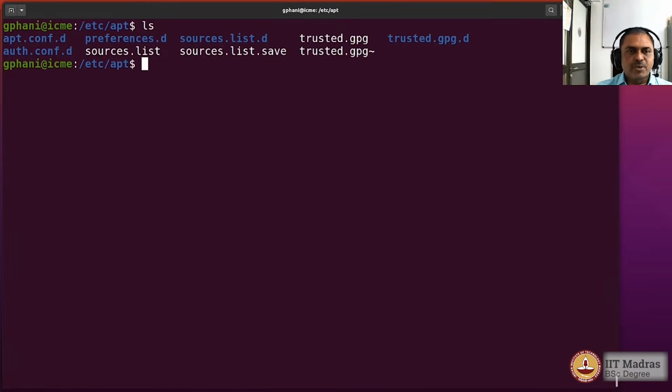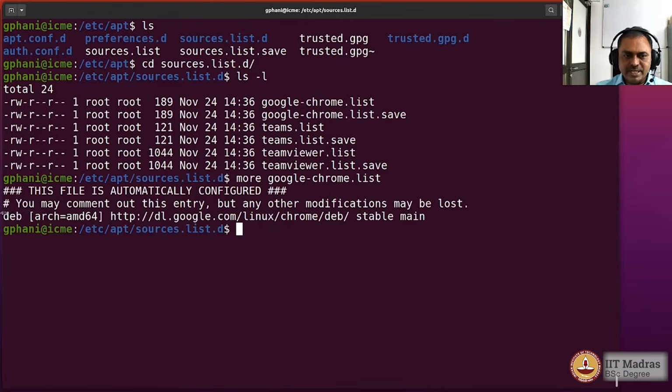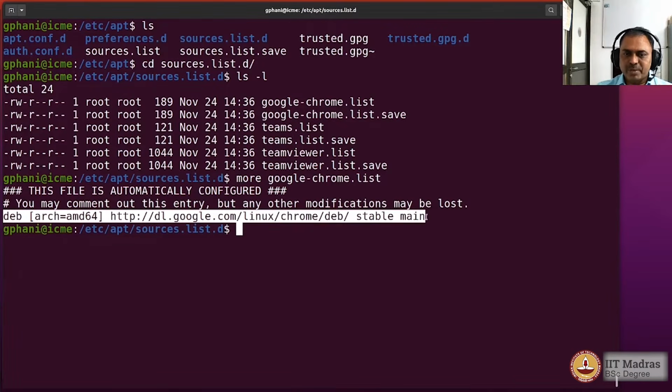Now what about the folder sources.list.d? So sources.list.d, if you go to that folder, then you can see that there are certain other entries. So we would go and look at what is in the Google Chrome, and you see that there is a repository that has been added which is coming from the Google website. So dl.google.com is a website from which the Debian package meant for the Google Chrome application are being fetched.